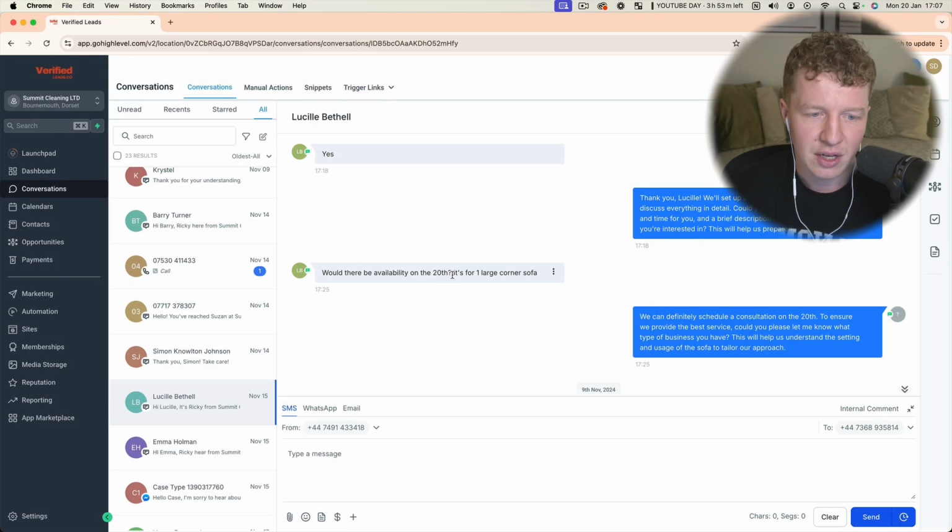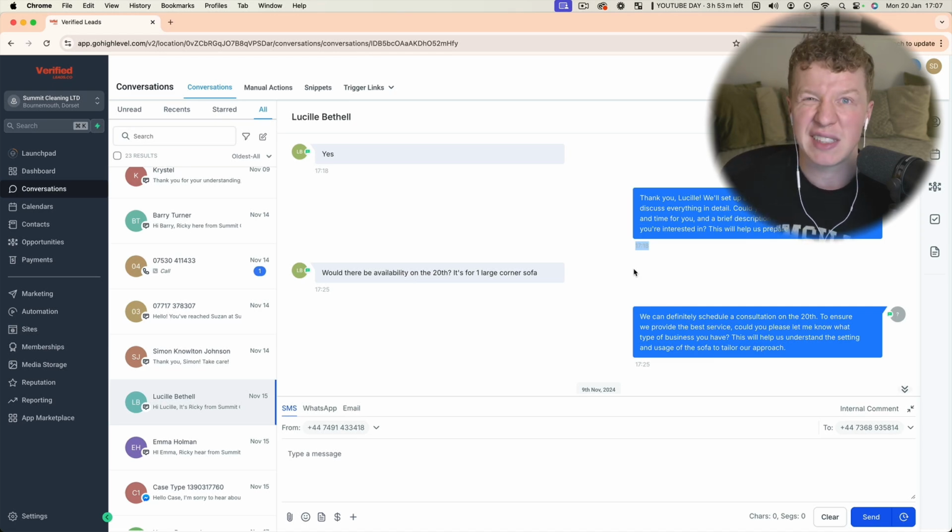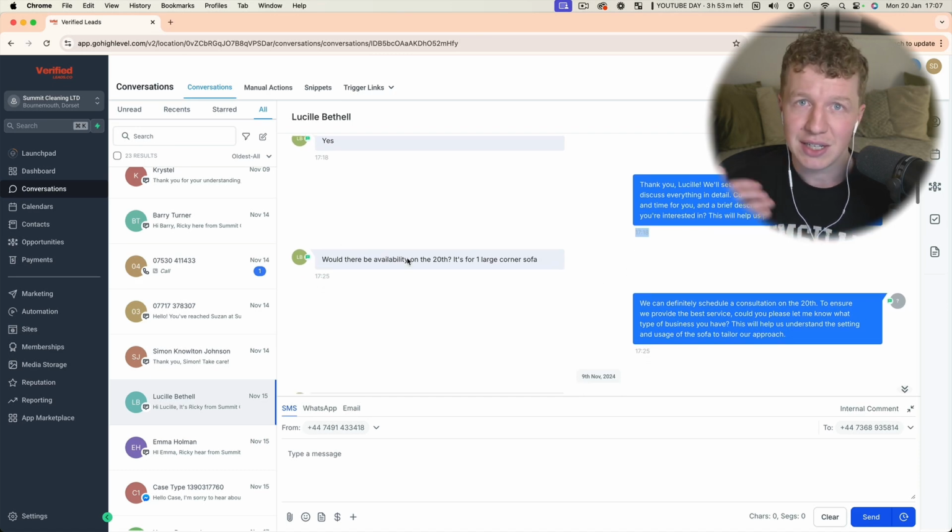So she then says, "Would there be on the 20th? It's for one large corner sofa." So she pretty much goes straight in to book the appointment. It's important to mention that she actually replies 5 minutes later. So if this was a real-life agent, it may take that agent about 5-10 minutes longer to insert this message and then carry on responding.